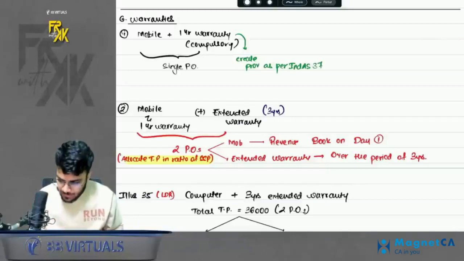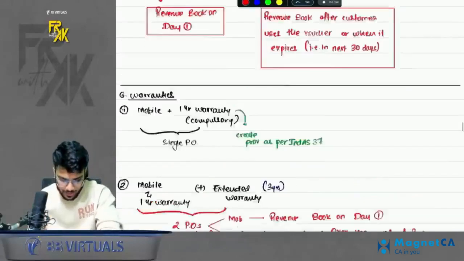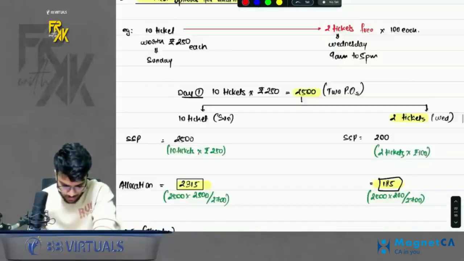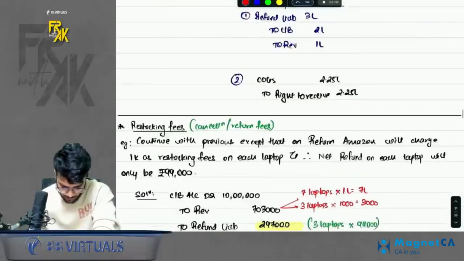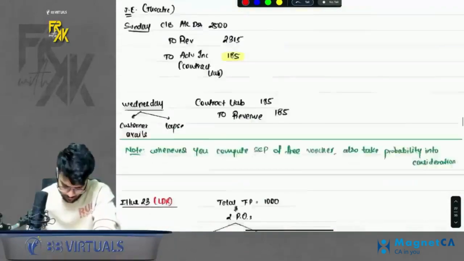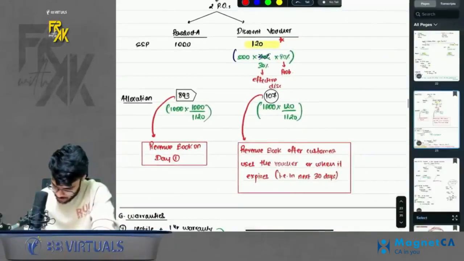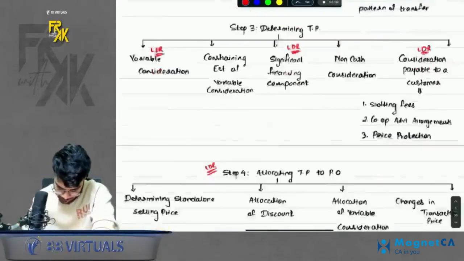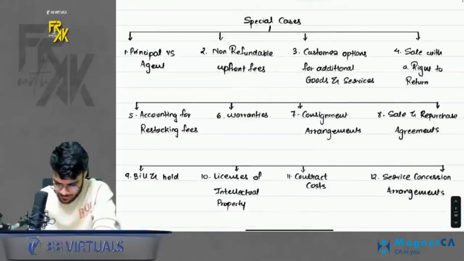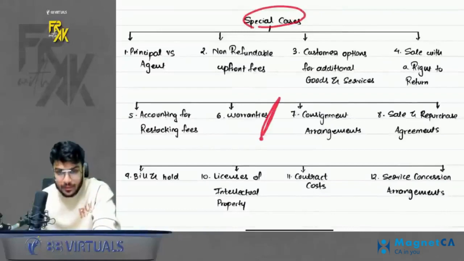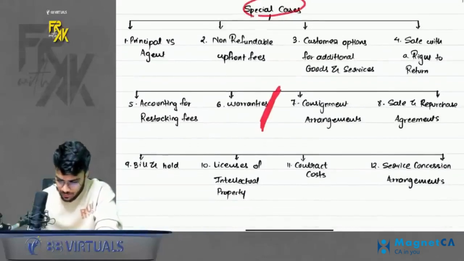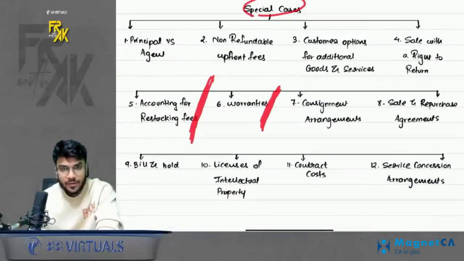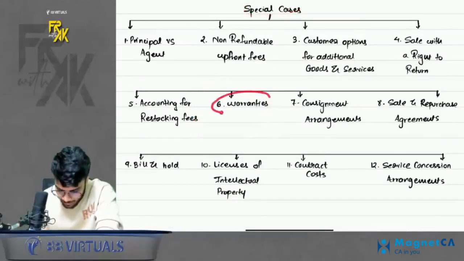So guys, let's continue with the revision. I guess we had completed the revisions till restocking fees. Okay, we did till here. Okay, now if I want to show you the chart, it is something like this. So we were under special cases and we completed till here. Okay, warranties. Sorry, not here, till point number 5. Now we will continue with this point, warranties.